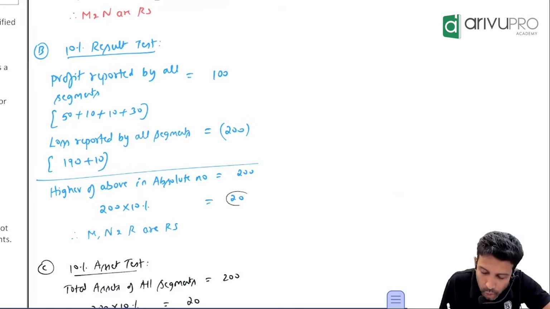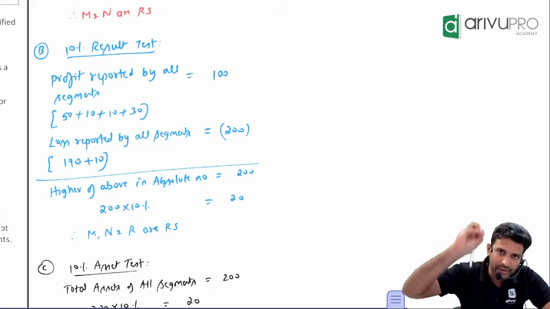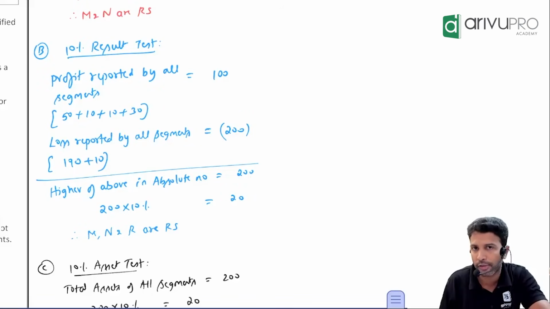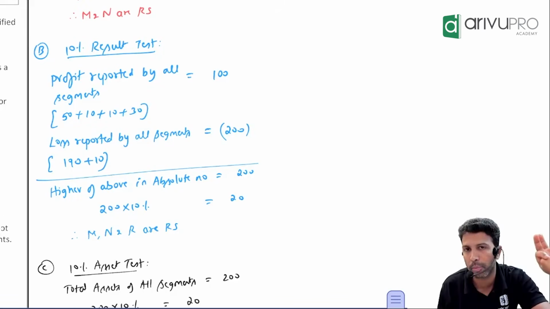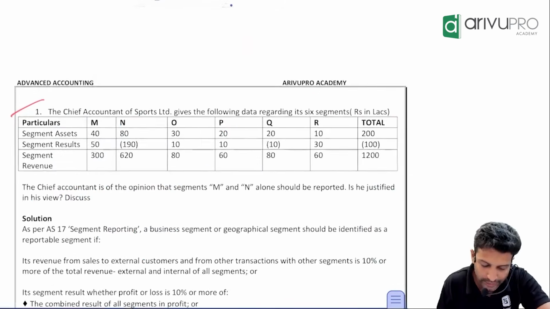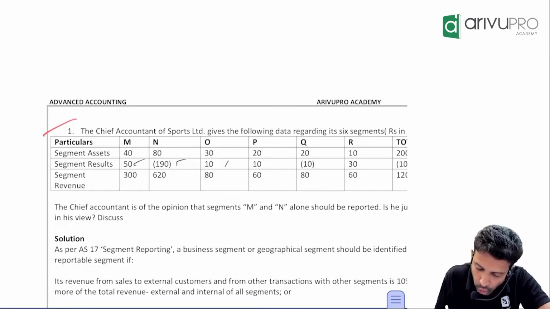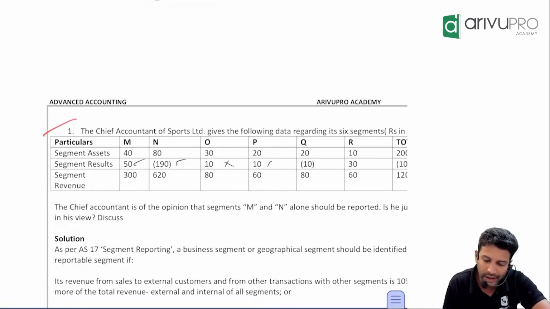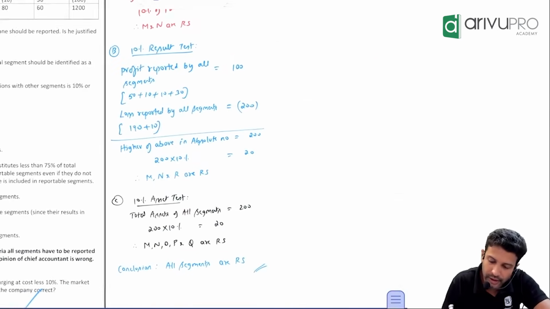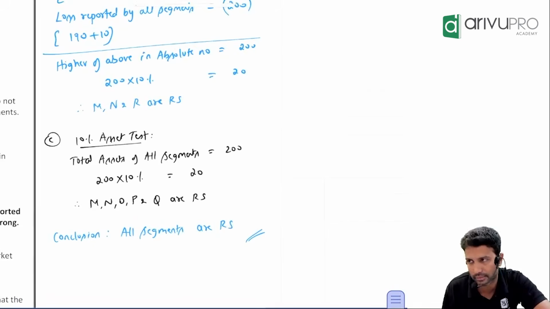Take 10% of 200. How much are you going to get? 200's 10% is 20. Whichever segment has either a profit of 20 or more or a loss of 20 or more has passed this test. So the number you're looking for is 20. Which has 20? M yes, N yes, O no, P no, Q no, R yes. That means M, N and R have passed. So as per this test, M, N, R are reportable segments.